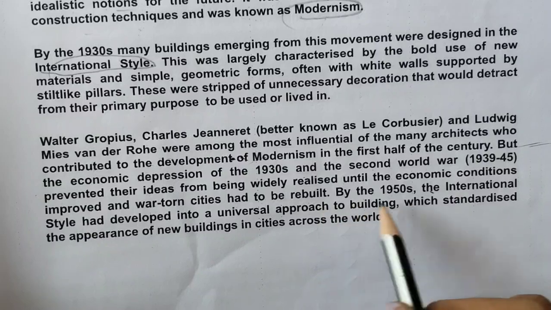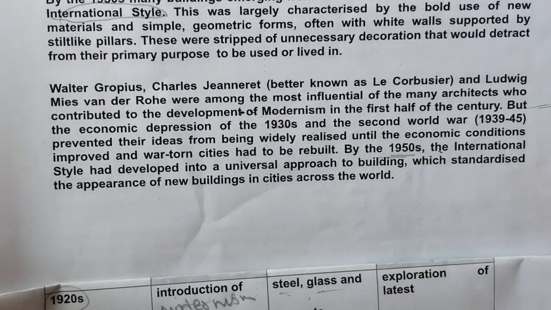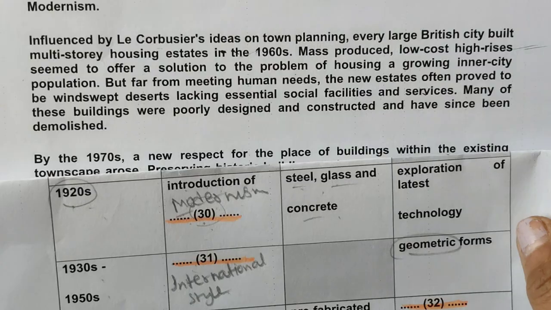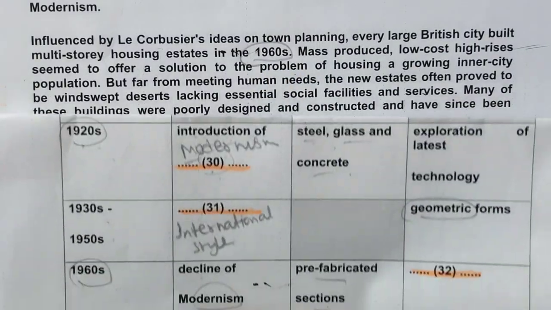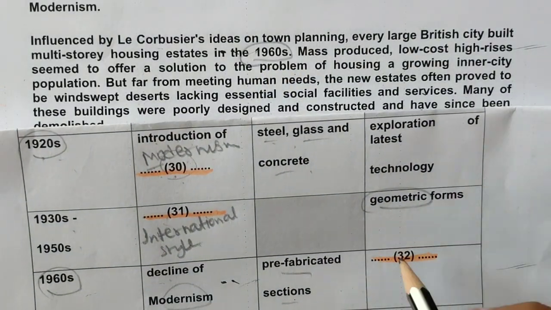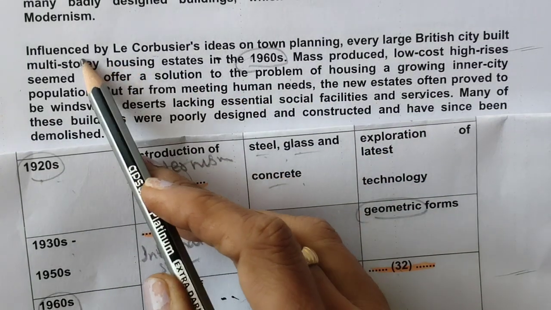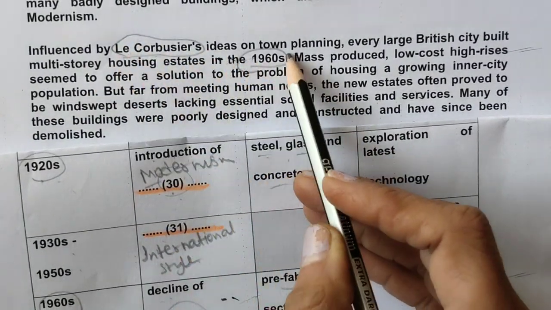1930 was here, 1950 is here, but we are looking for 1960s. On the next page I have got 1960s over here. So decline of modernism and we are looking for characteristic. Okay, influenced by Le Corbusier, ideas on town planning.